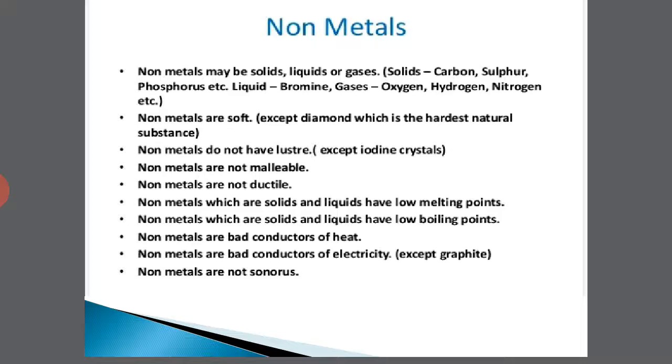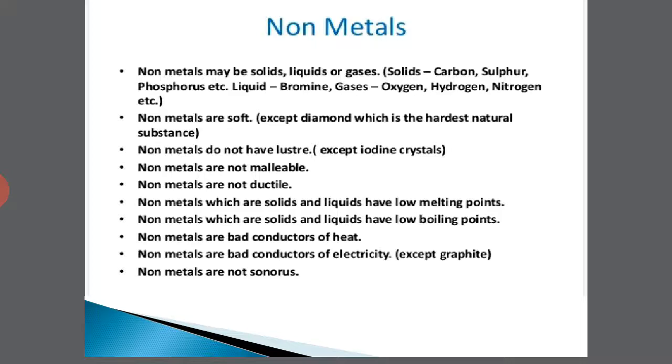Non-metals are not malleable. We studied about this characteristic in the last class. Non-metals are also not ductile. Properties which metals had, non-metals have exactly the opposite property. Non-metals that are solids and liquids have low melting point. They also have low boiling point. Reverse was the case with metals.